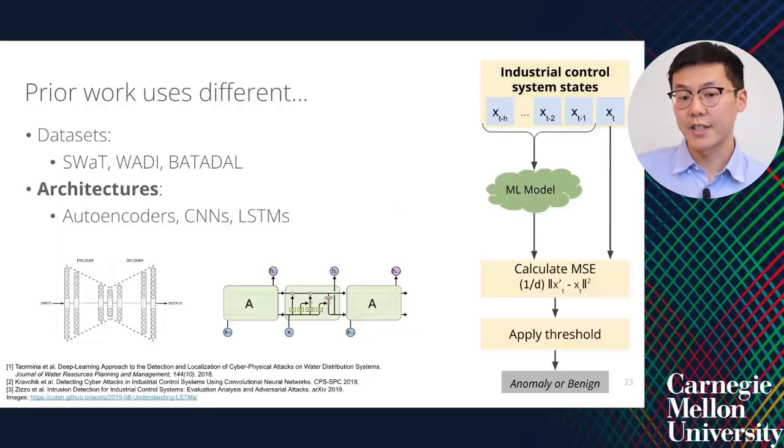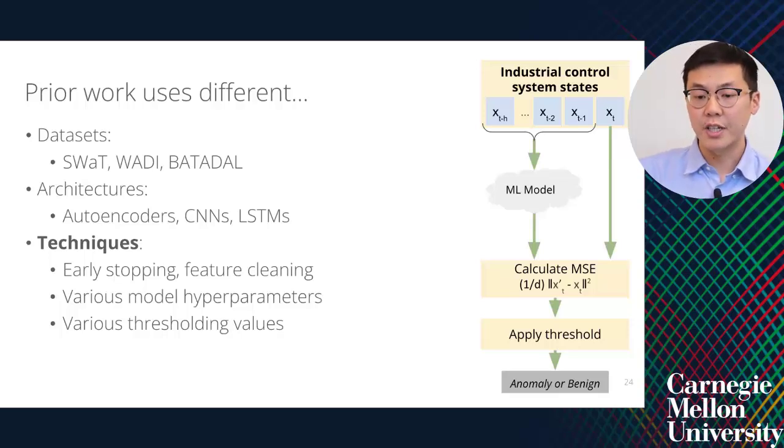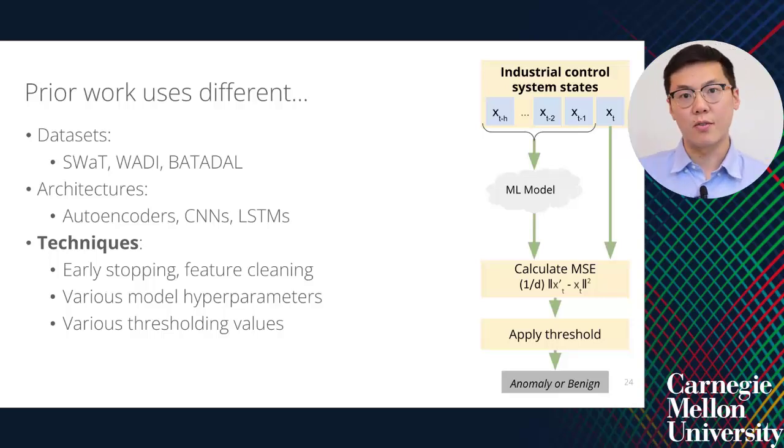Prior work uses different architectures, such as autoencoders, CNNs, and LSTMs, a variety of deep learning-based architectures. And prior work uses different techniques, such as early stopping while training or feature cleaning while processing the data. Prior work also explores a variety of model hyperparameters and different thresholding values when declaring anomalies.